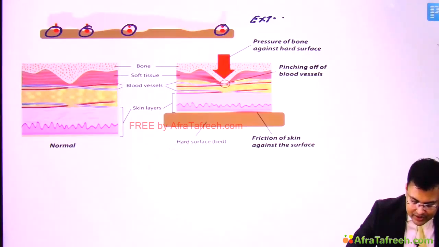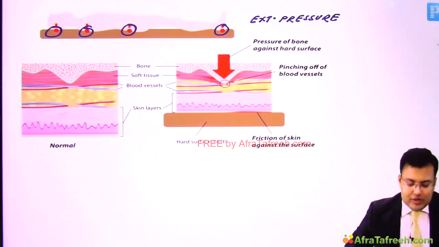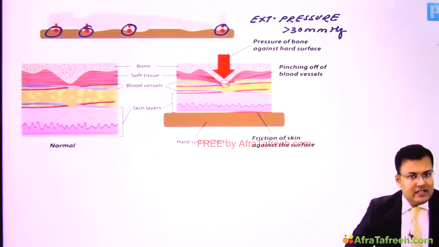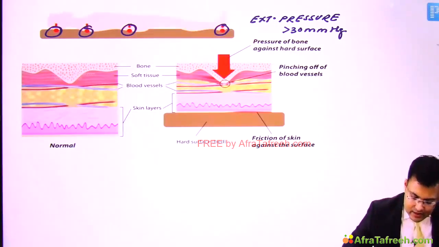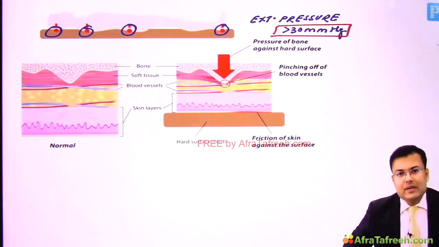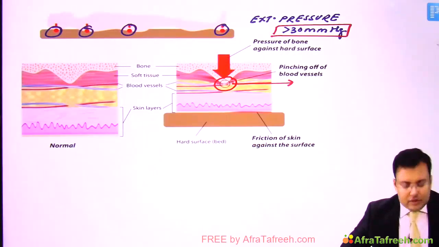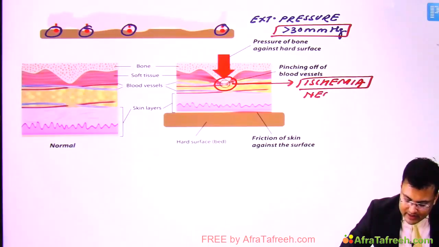The external pressure exceeds capillary occlusion pressure, and whenever this external pressure is more than 30 mmHg, just like in compartment syndrome we discussed, what happens at that point of time? The perfusion stops, and if perfusion stops, then there is ischemia, and because of this ischemia, what's the problem? There is necrosis and ulceration.